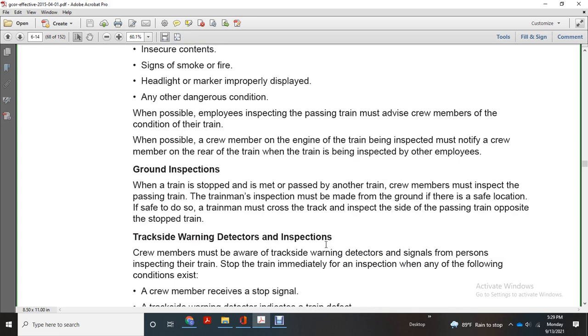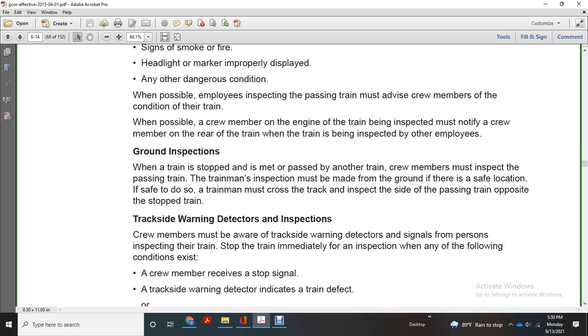Alright, ground inspection. When the train is stopped for a meet or pass with another train, the crew member must inspect the passing train from the ground. If there is a safe location to do so, the crew member must cross the track and inspect the side of the passing train opposite the stopped train.